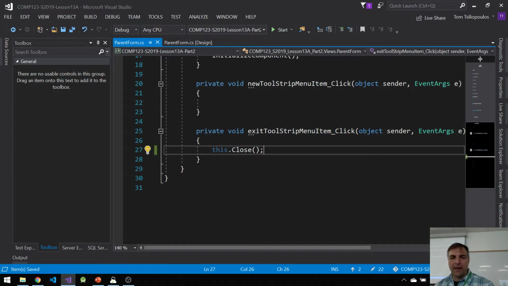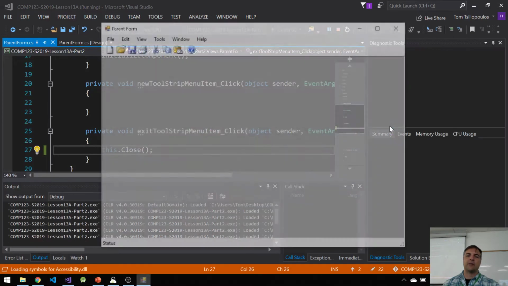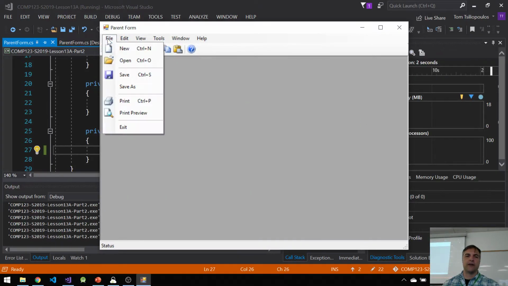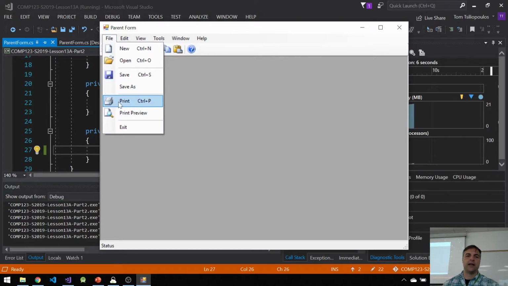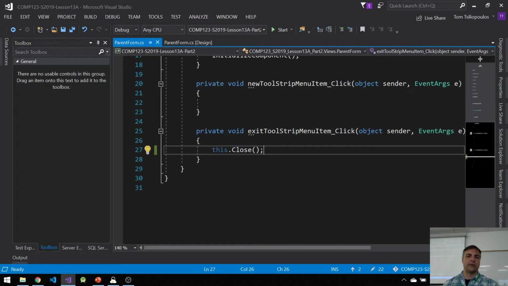Alright, so we've done our prep. Let's make sure we test our prep. So we come up and go to File, New, nothing happens. Window, I don't see anything. File, Exit should close your application. And no errors. Excellent. Are you with me?